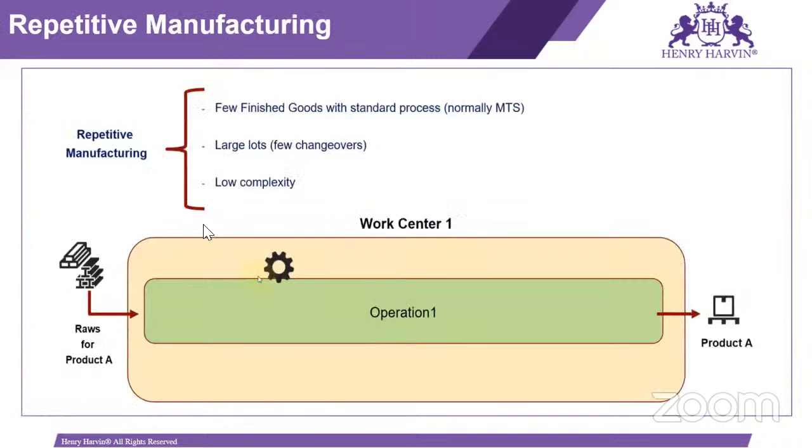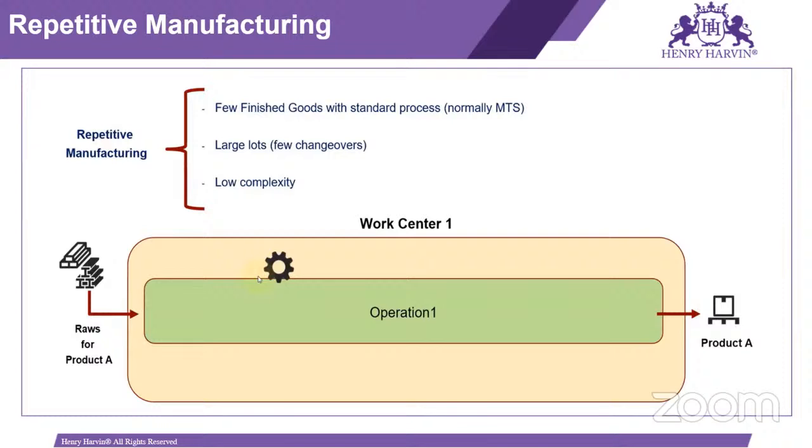So these are the two important strategies for demand management, make to stock and make to order. In repetitive manufacturing, we have, for example, few finished goods with standard process. Normally we are using make to stock, large lots. The lot size is much more as compared to discrete manufacturing, and changeover is not that much. Operation is straightforward.